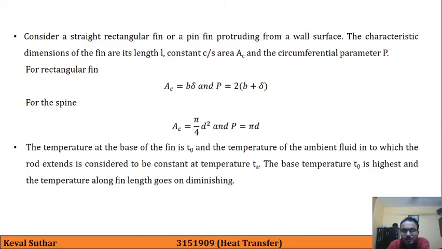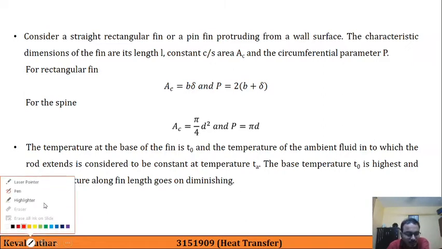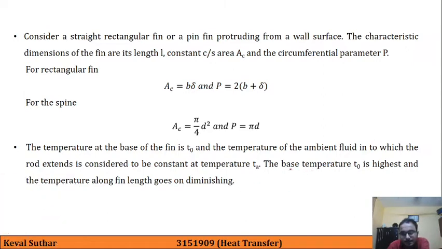And as you have already drawn in your notebook, the temperature at the base of the fin is T0, and the temperature of the ambient fluid into which the rod is extended is considered to be a constant temperature Ta. The base temperature T0 is highest, and the temperature along the fin length goes on diminishing. We will see this portion. The statement that is written over here, that the base temperature is highest and the temperature along the fin length goes on diminishing or reducing.